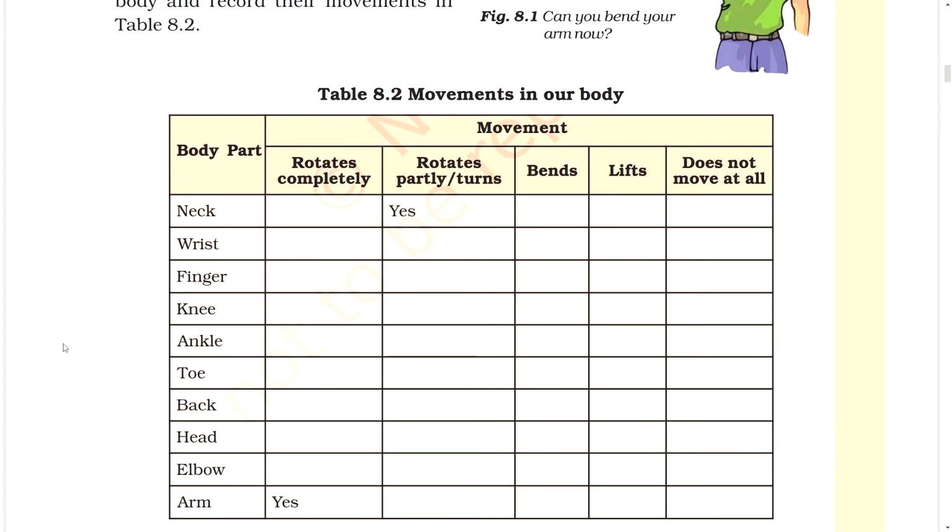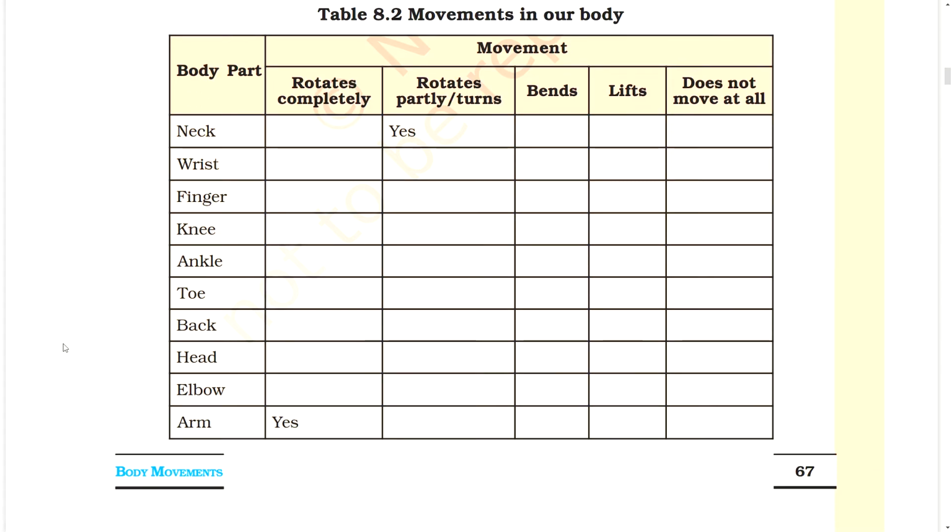Table: movements in our body. Body part, movement: rotates completely, rotates partly or turns, bends, does not move at all. Neck, yes. Wrist, finger, knee, ankle, toe, back, head, elbow, arm, yes. Do this and comment this.